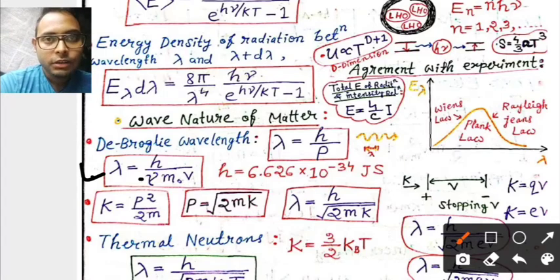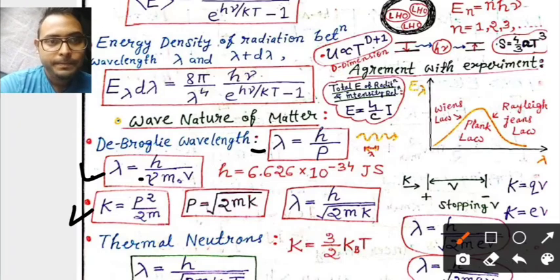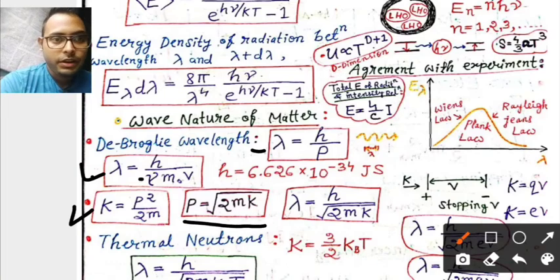When a particle is moving at very low speed, not relativistic, then we need to use a different formula. Kinetic energy we can define like this: p square by twice m. By putting the value, we can get this very important formula. Remember this.